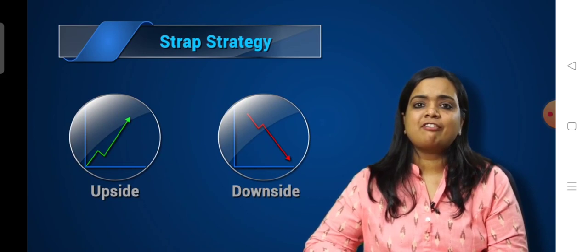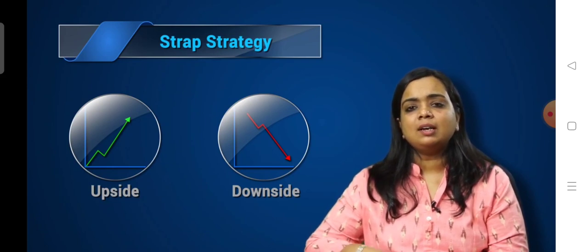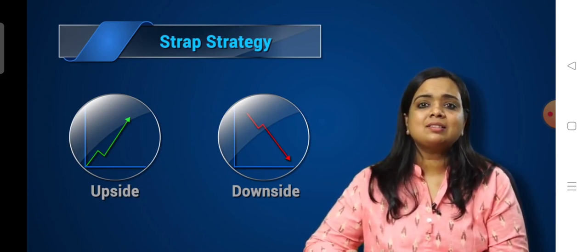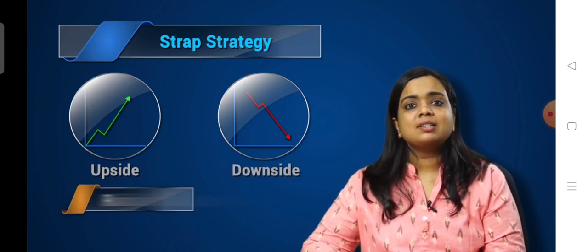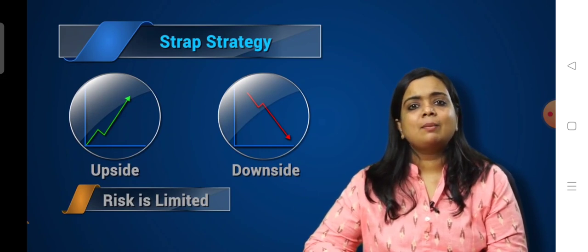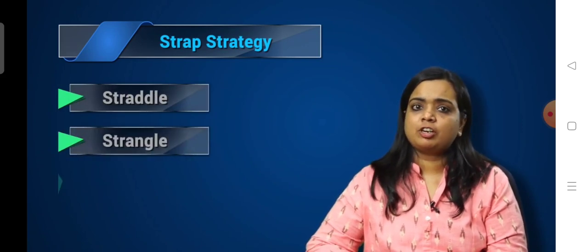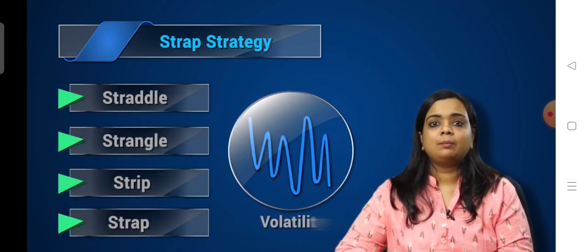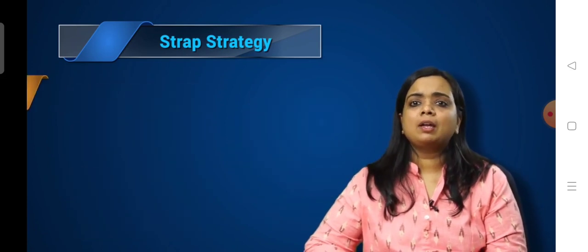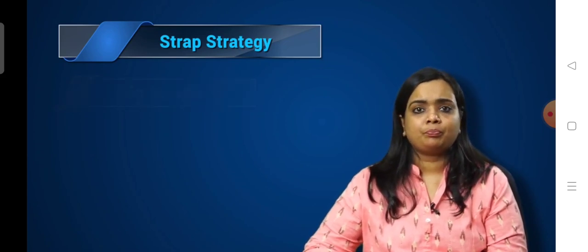But obviously the gains are faster and larger if again the move of the stock is on the upper side. The volatility must increase. The risk is again limited to the net premium paid for the position and the maximum profit is theoretically unlimited. The most important part of these strategies, that is straddle, strangle, strip or strap, is volatility. The market has to make big moves in order for these strategies to make money for you.